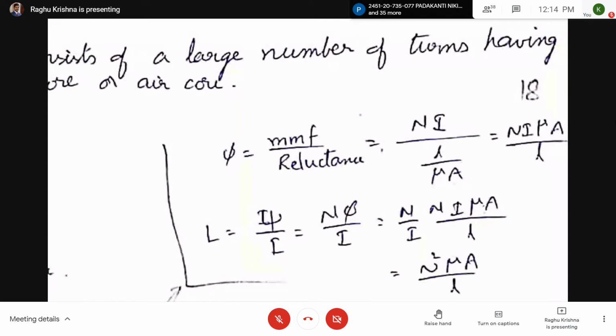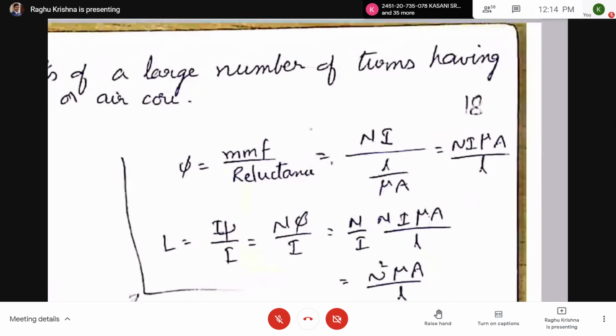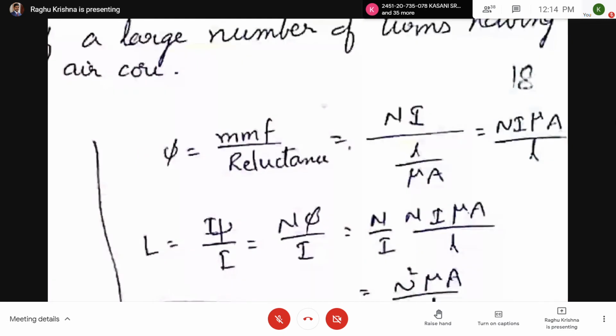Now here, see here, MMF equal to Ni, reluctance equal to L by mu A, where mu is the permeability. L is the length. A is the area of cross section of the core.